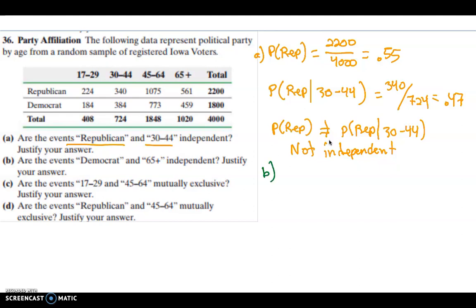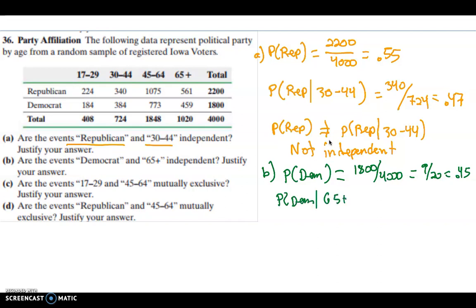Part B: are the events Democrat and 65 plus independent? So let's look at the probability that someone is a Democrat. That would be the 1,800 total Democrats out of the 4,000 people, and that reduces down to 9/20ths or 0.45. Then we want to know the probability that someone is a Democrat given that they are 65 plus.